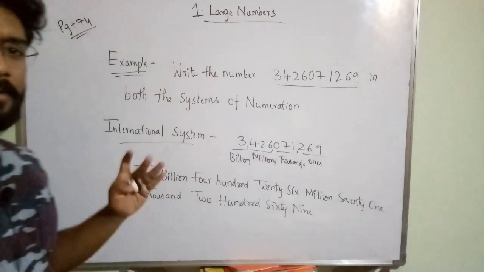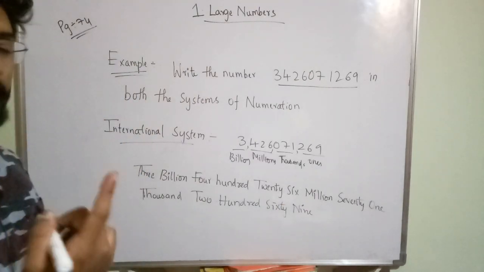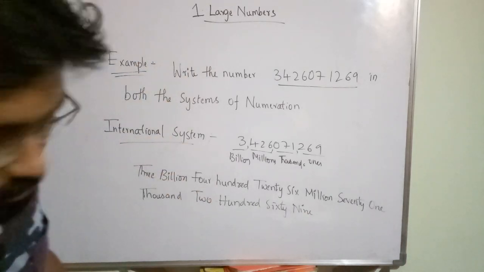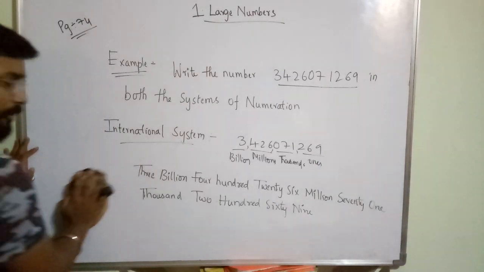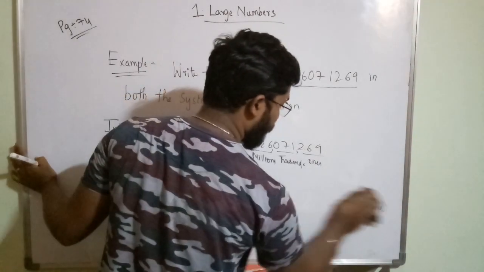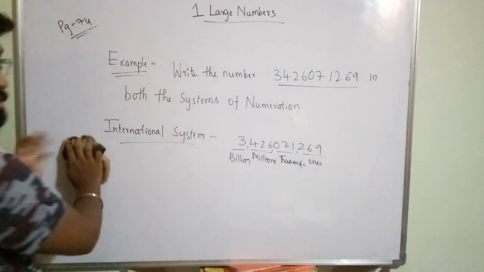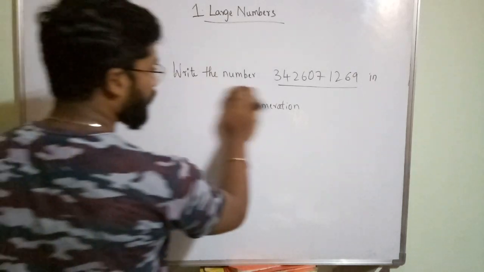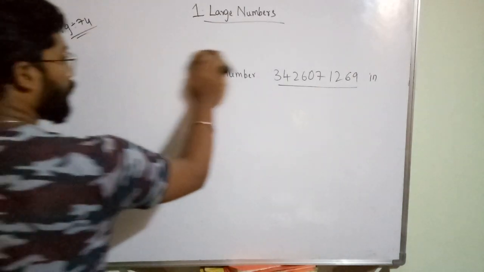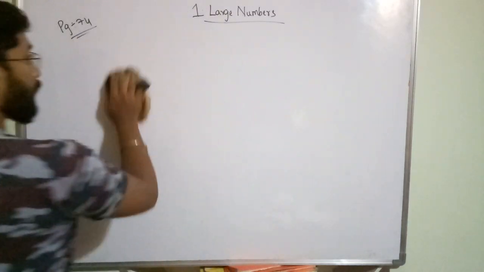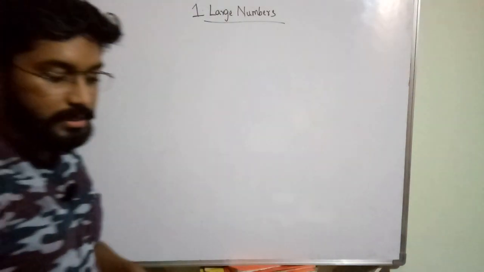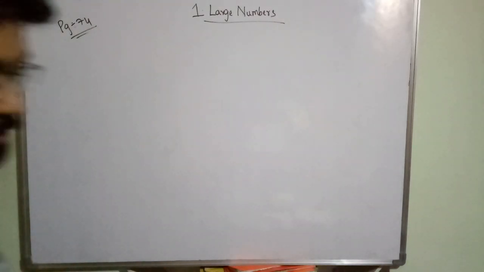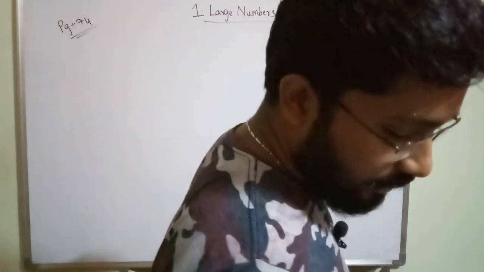By these two examples you should get clarity. If you don't get clarity, see the lecture once again. It will be very easy for you. With these two examples I have given maximum clarity on how to separate the digits with commas in the Indian system and international system, and how to name the numbers. If you don't understand, see the video again and again till you understand. With this we have completed our examples. In the next class we will continue.